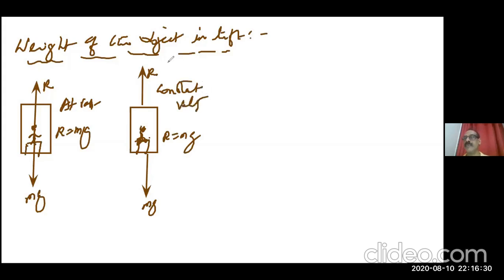The next is confusing. When it is going with an acceleration, the speed of the lift keeps on increasing. Then you feel you keep on going down because of inertia. You have the tendency to stay there, but the lift keeps on going up. So you keep on pressing onto the floor. If the acceleration of the lift increases, you can see the reading keep increasing, you feel heavier and heavier. When an aeroplane is coming down and down, you feel you are lifted.